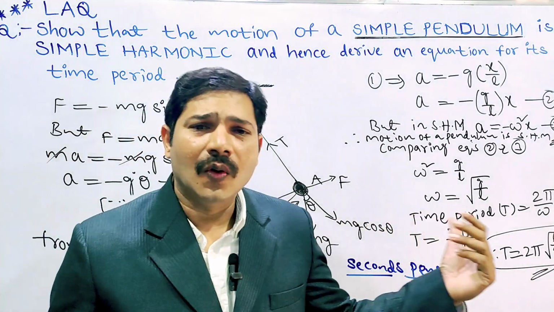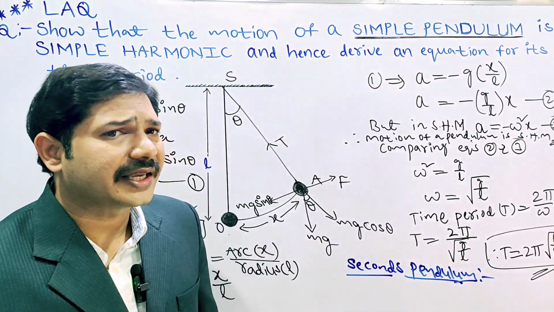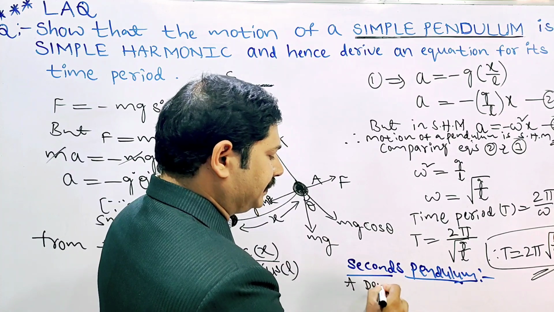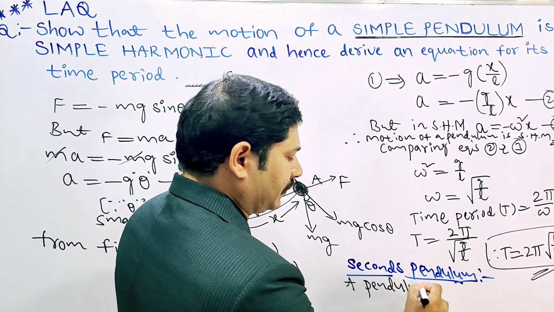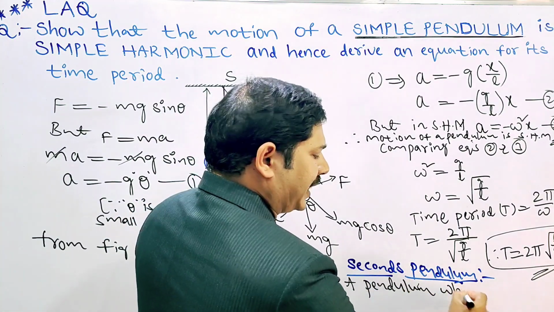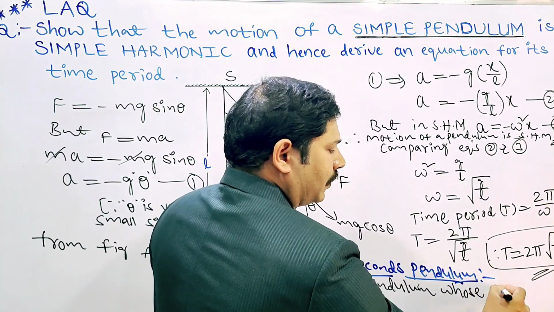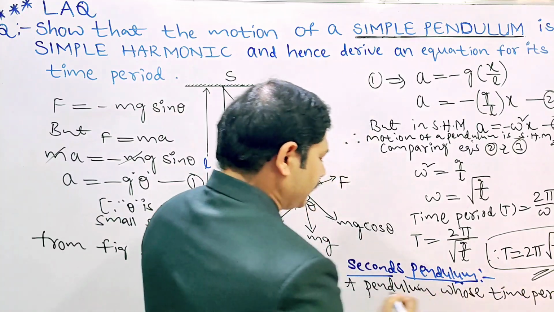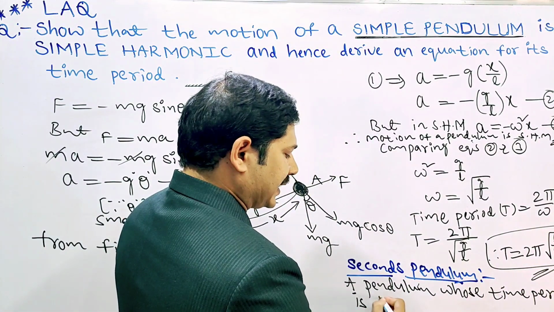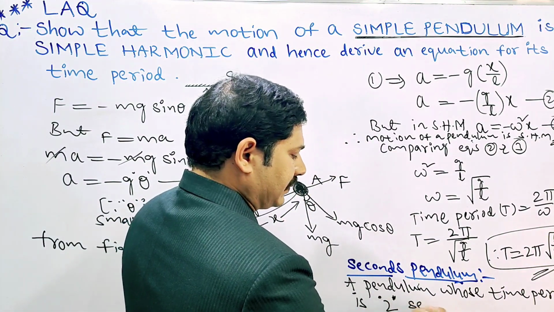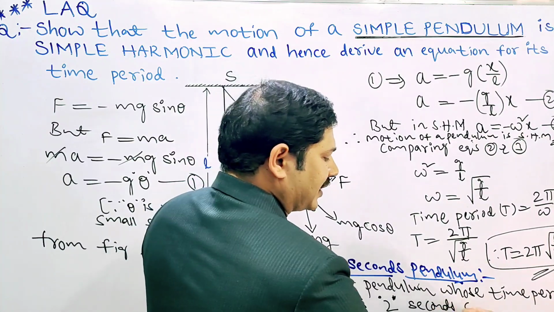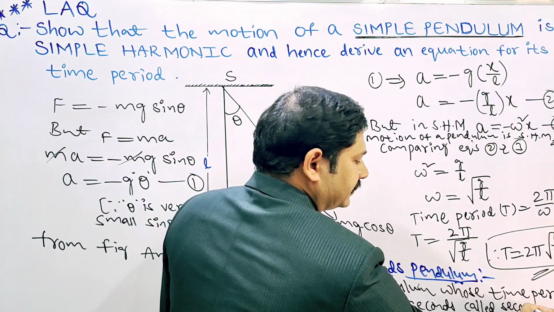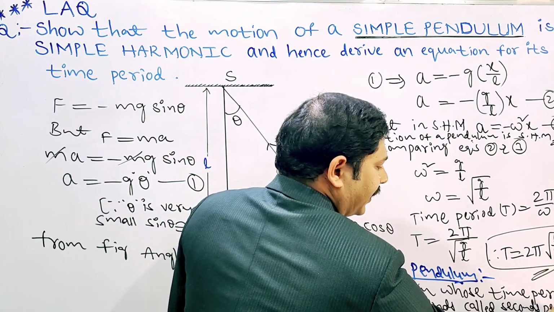Simply you can write: a pendulum whose time period is 2 seconds is called a seconds pendulum.